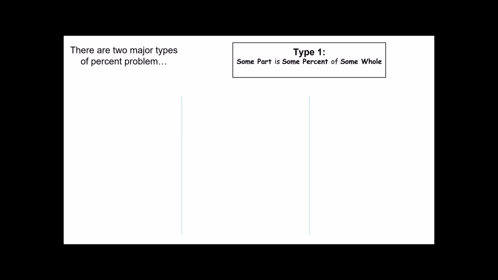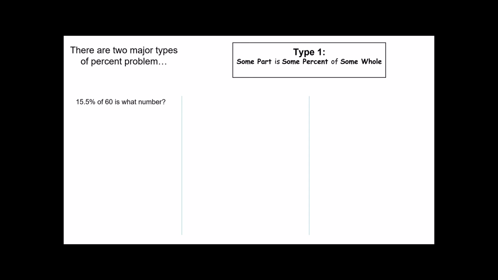We are going to look at both of those today. We'll do 4 or 5 examples of type 1 and 4 or 5 examples of type 2 as we go along the way. The first type is this right here. You're often told that some part is some percent of some whole. This is a very, very common pattern. In fact, when we first introduce word problems that involve percents, the problems tend to look something like this.